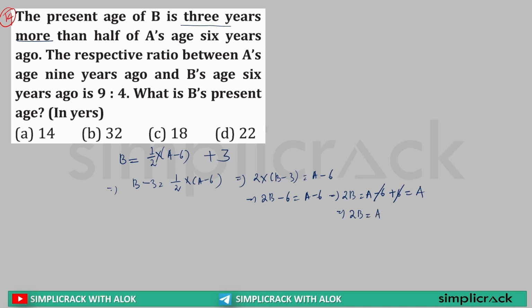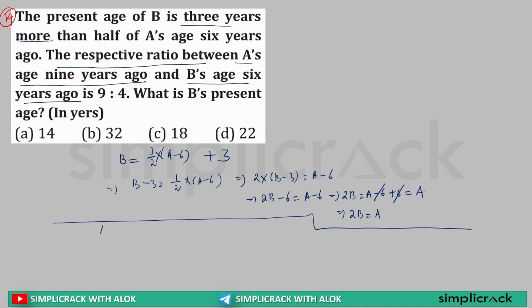First thing clear. Now the respective ratio between A's age 9 years ago and B's age 6 years ago is 9 by 4.